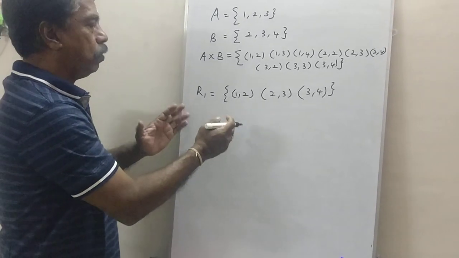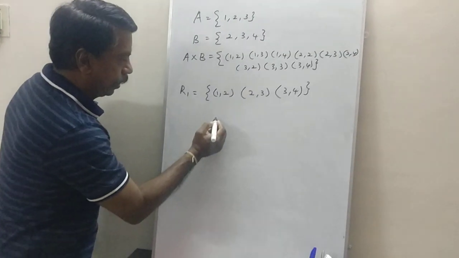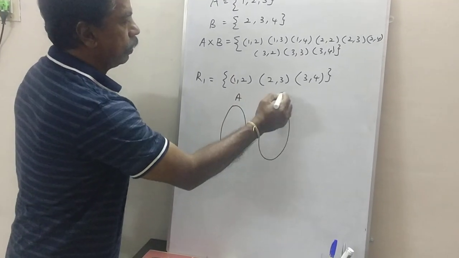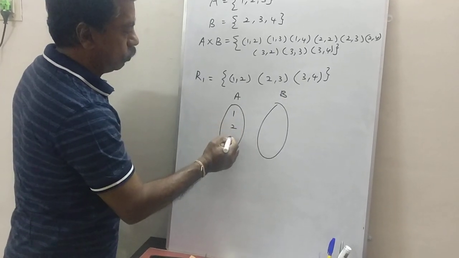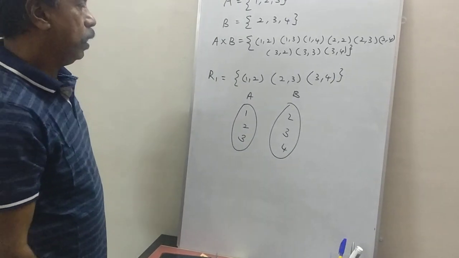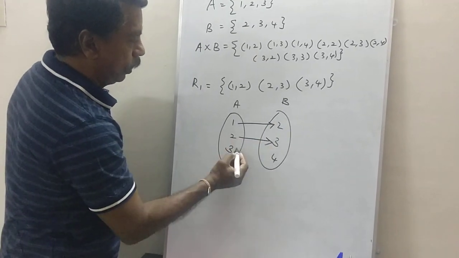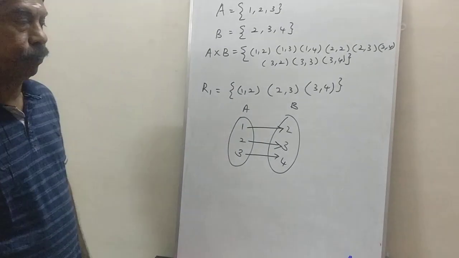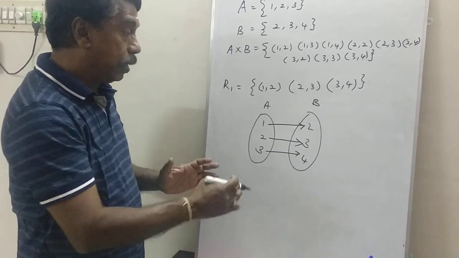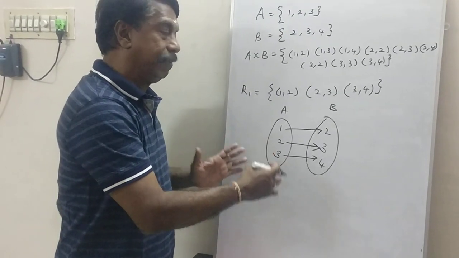Now, if we represent this in an ordered pair by taking set A and set B, A with 1, 2, 3 and B with 2, 3, 4, we relate 1 to 2, 2 to 3, 3 to 4. This is definitely a relation, but this is a special type of relation which we are going to define as a function.